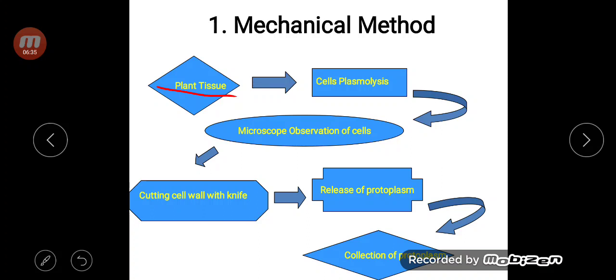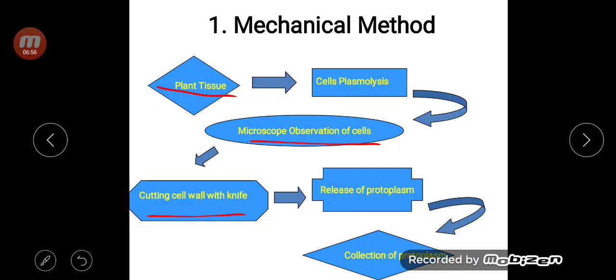Then with the help of a microscope we need to cut the cell wall with very fine surgical scissors, so that the protoplasm is released from the cell wall. Then this released protoplasm needs to be collected.